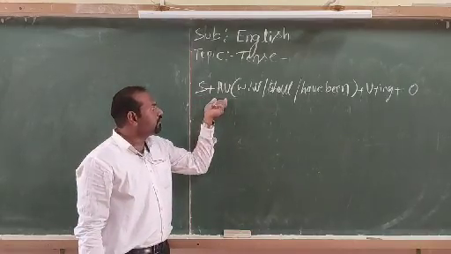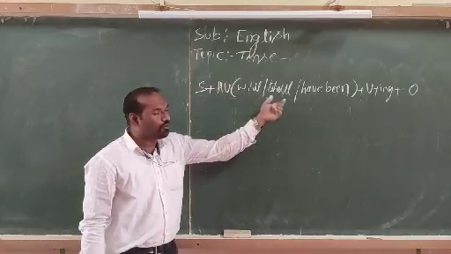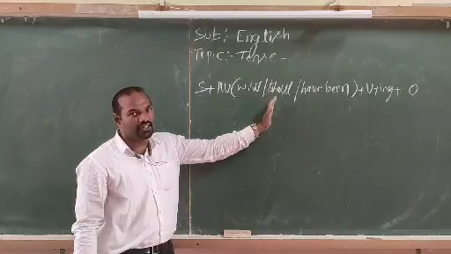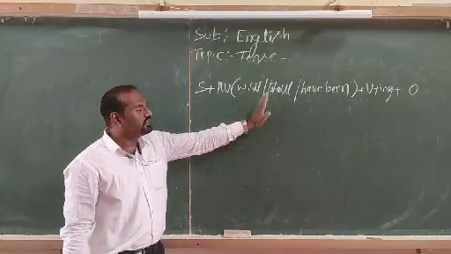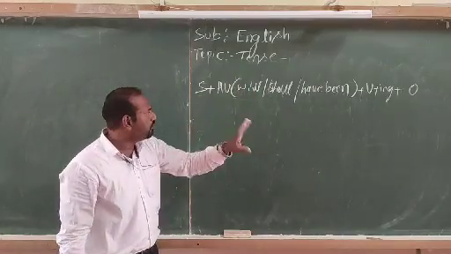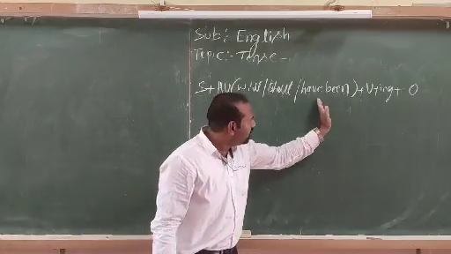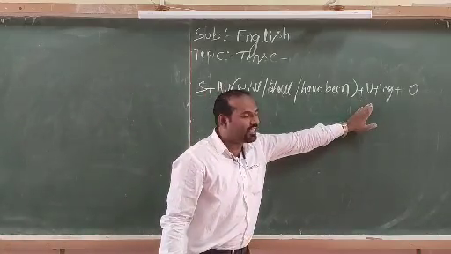Subject, helping verb, will or shall have been. Okay, will or maybe shall. The usage of will and shall I already told you so many times, so I won't repeat it here. Have been plus verb plus ing and object.